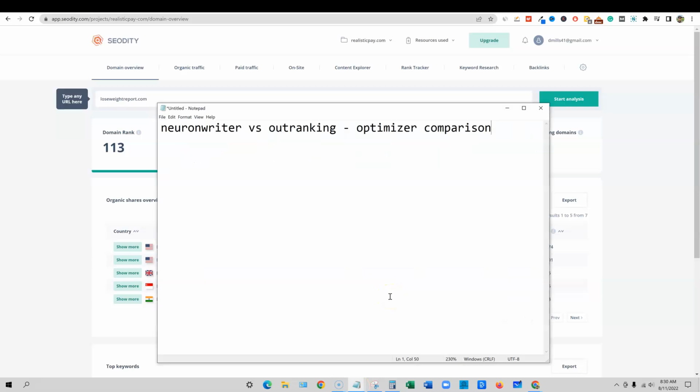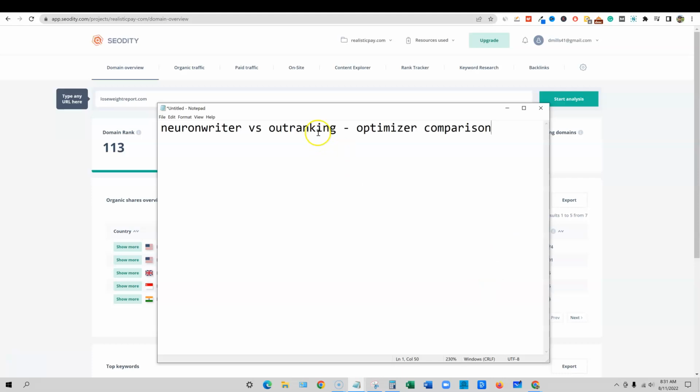Today we're going to be looking at Neuronwriter versus Outranking, and we're going to be specifically looking at the optimizer tools within them. We're not going to be creating any content or anything like that. We're going to look at existing content and see what each tool says about the content. So we're just doing a comparison between these two tools, being that these tools started off as, I